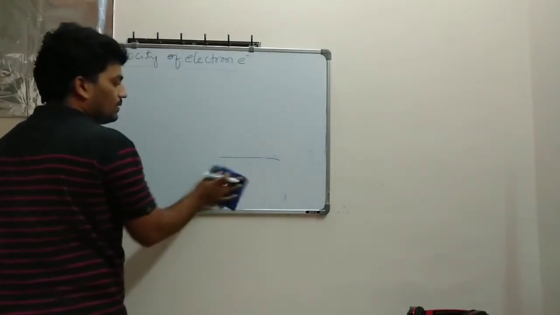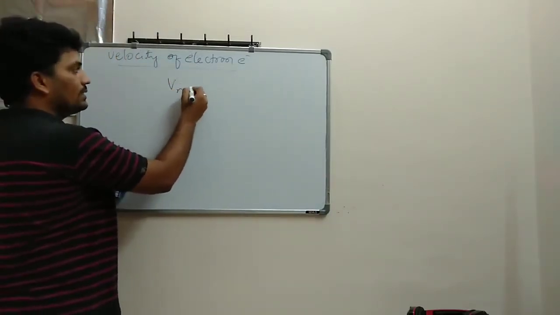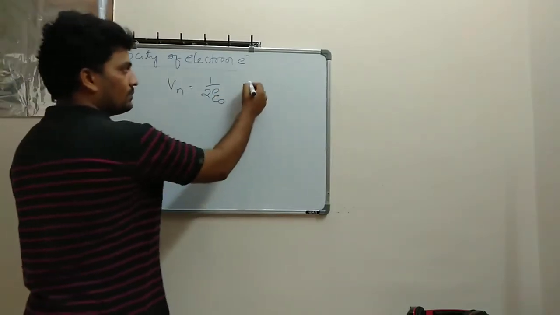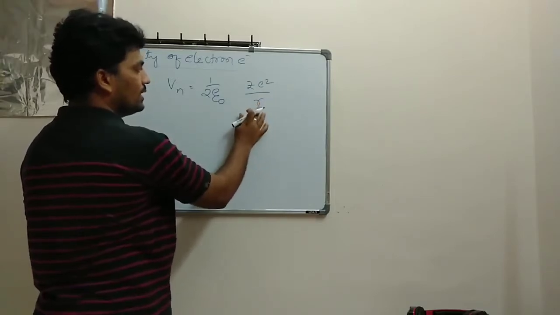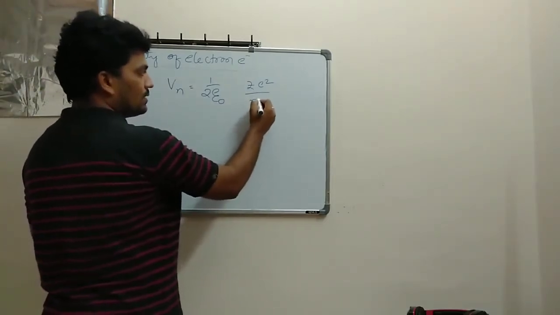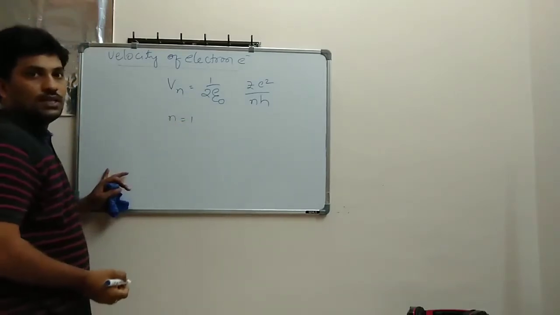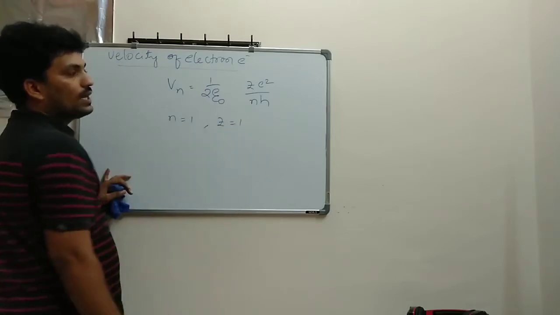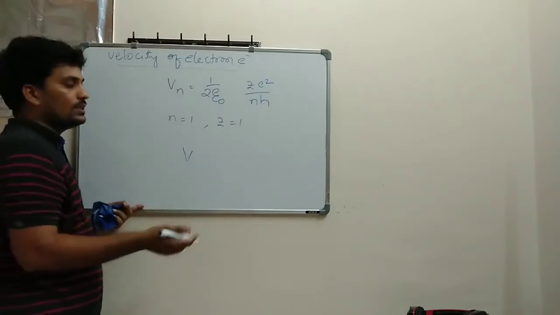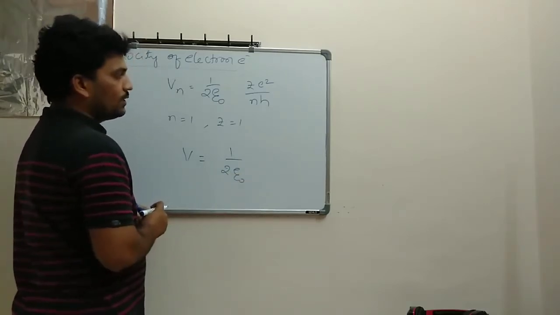You can write Vn as 1 divided by 2 pi epsilon naught into Z e square divided by nh. If for hydrogen atom the atomic number is 1, then Z is equal to 1 and n is equal to 1.